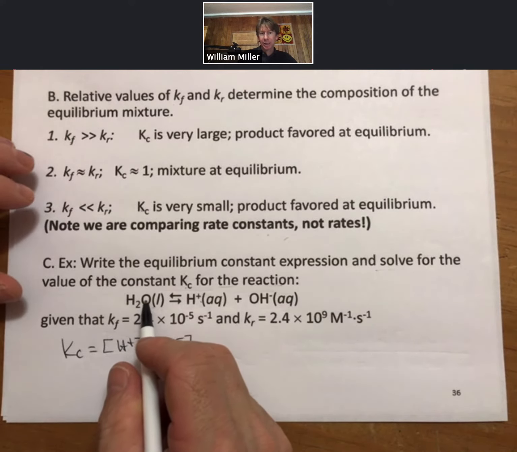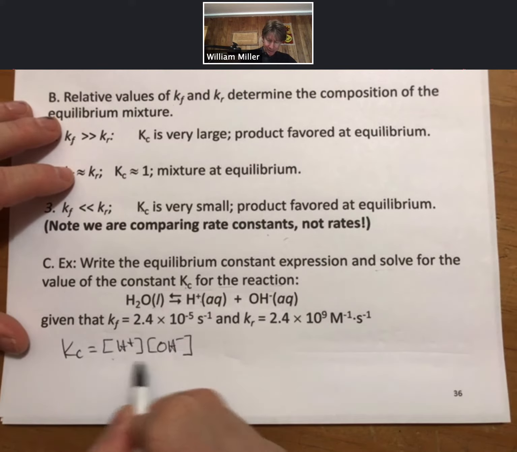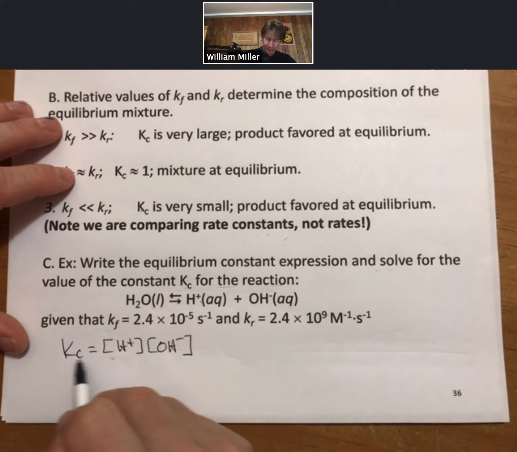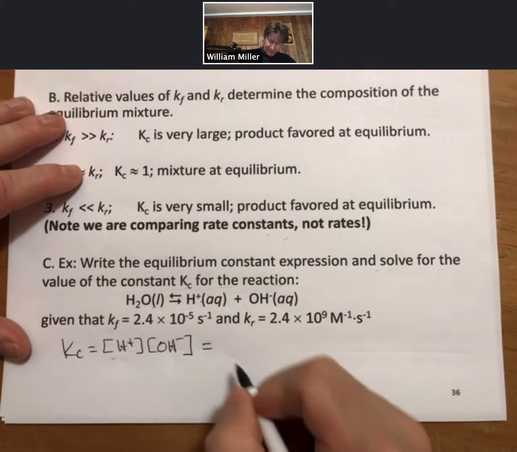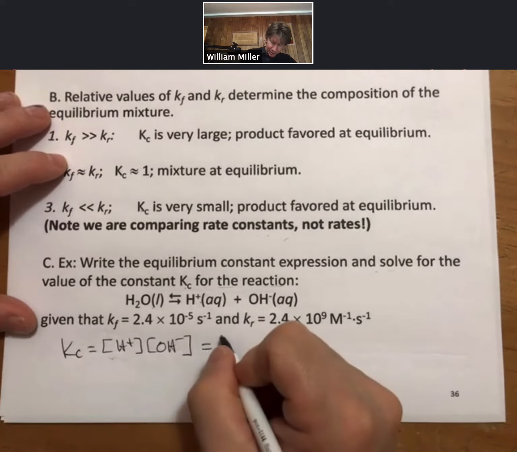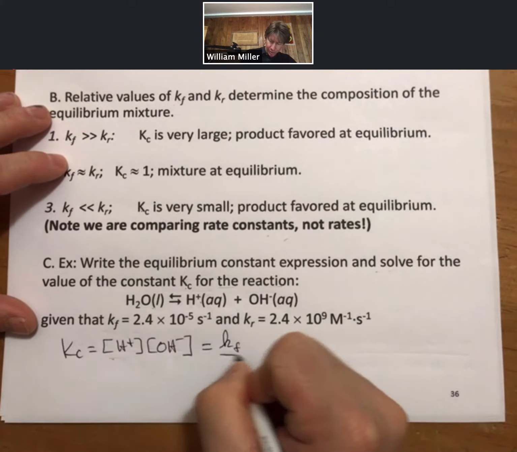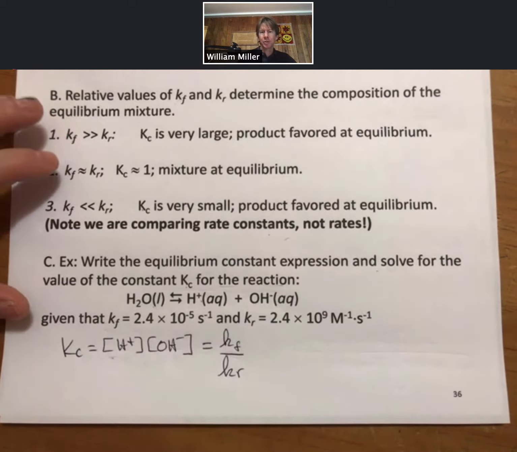There's a liquid here. Liquids do not appear, so we could put this all over 1, or we could just ignore it. This is our Kc expression. And then we also said that Kc was equal to little k for the forward over little k for the reverse.